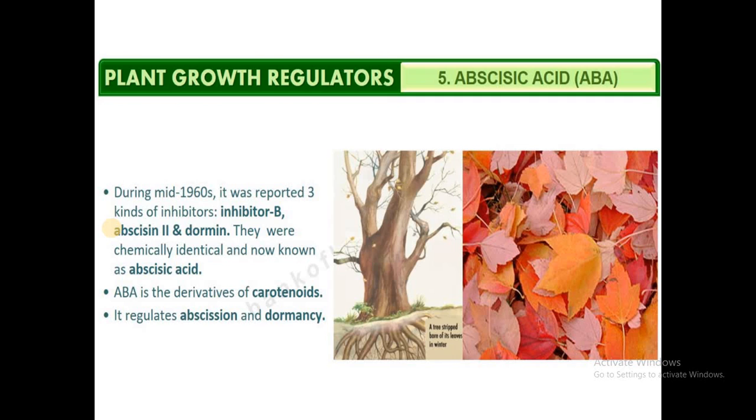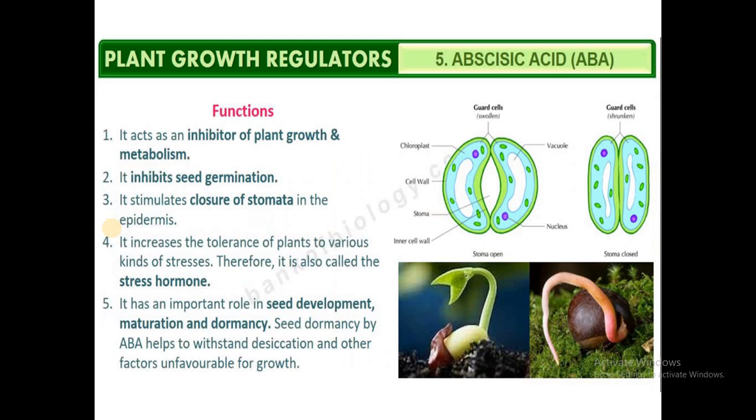Abscisic acid was first isolated from potato tubers. It is also known as a stress hormone, as more of it is produced under the condition of stress, and its other names are dormin and abscissin. When you look into the physiological effects, abscisic acid acts as a plant growth inhibitor, and it inhibits plant metabolism. It also inhibits seed germination. It induces dormancy in seeds, buds and storage organs. It causes closure of the stomata and increases the tolerance of plants to various kinds of stresses.